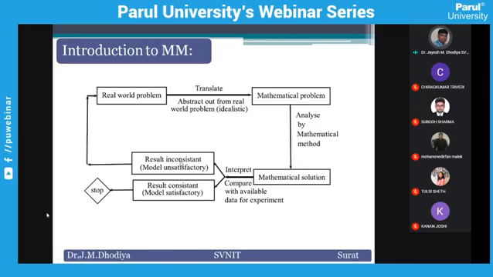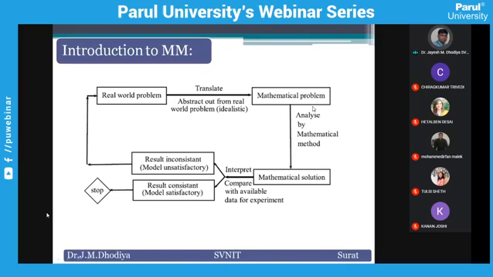If the result is not satisfactory or the model is unsatisfactory, that means there are some problems. The problem may be in the conversion from real world phenomena to the mathematical model, or in whatever solution technique we apply.